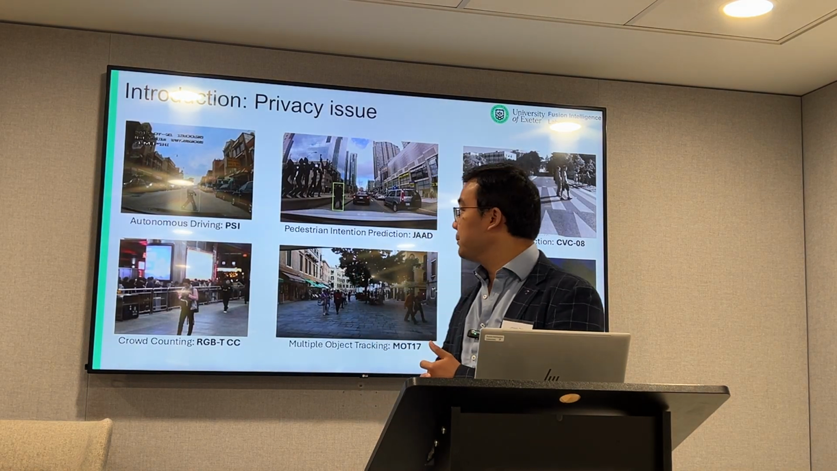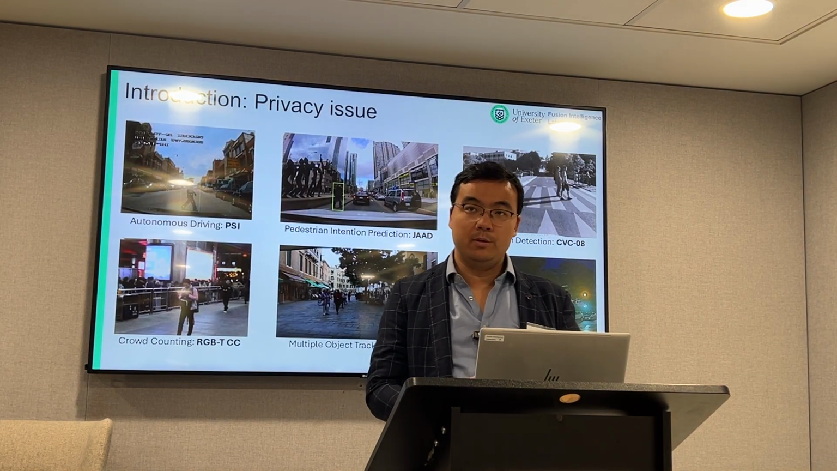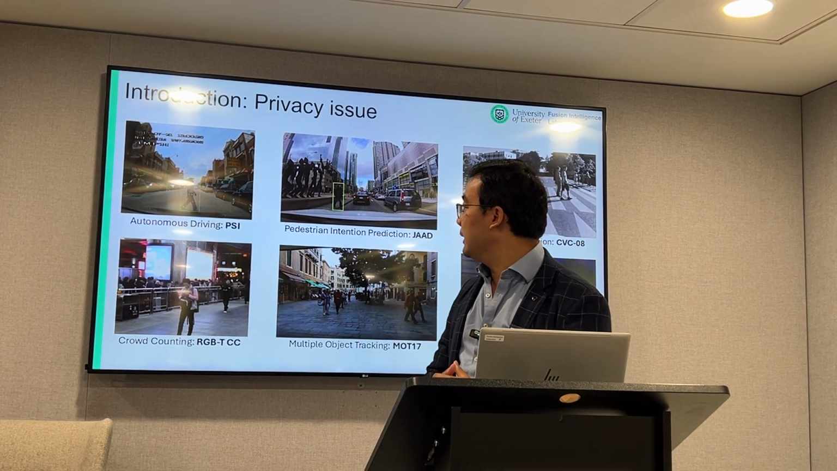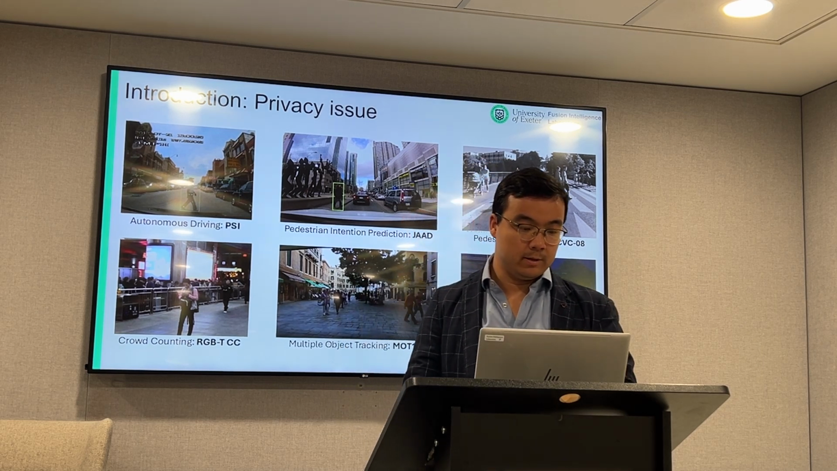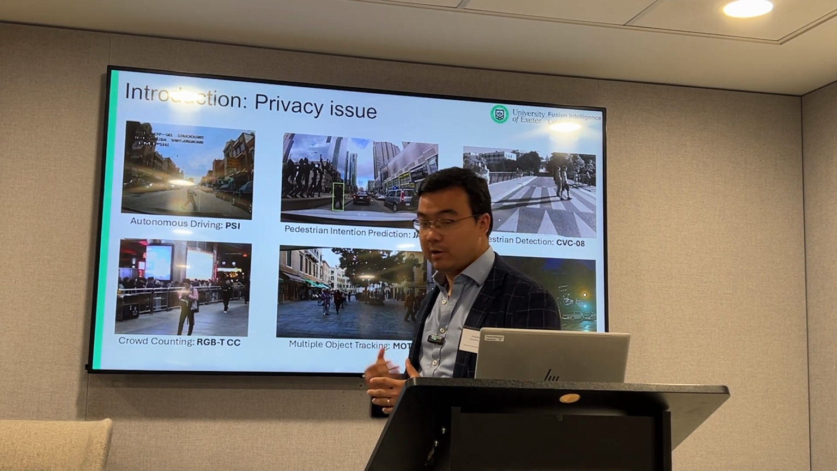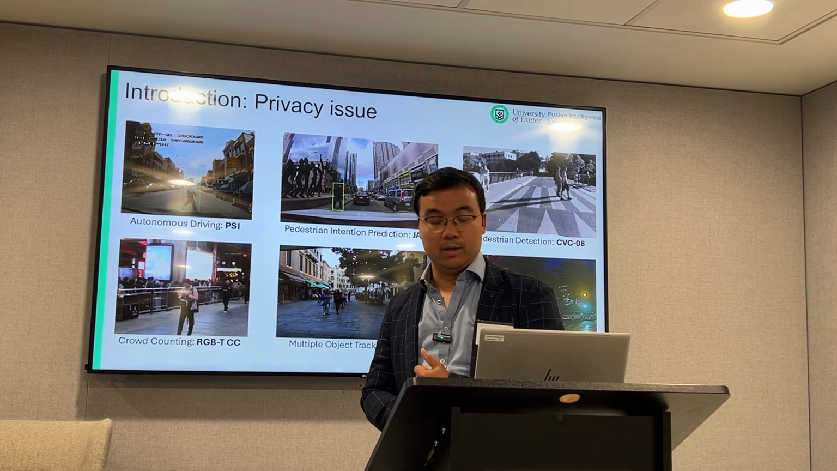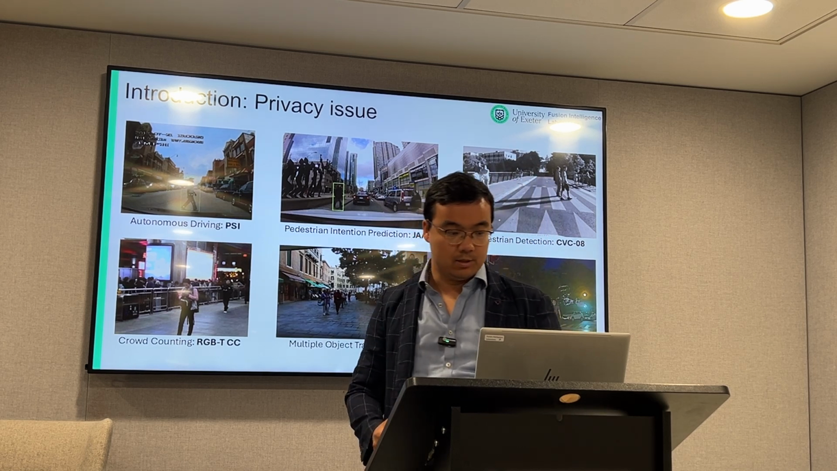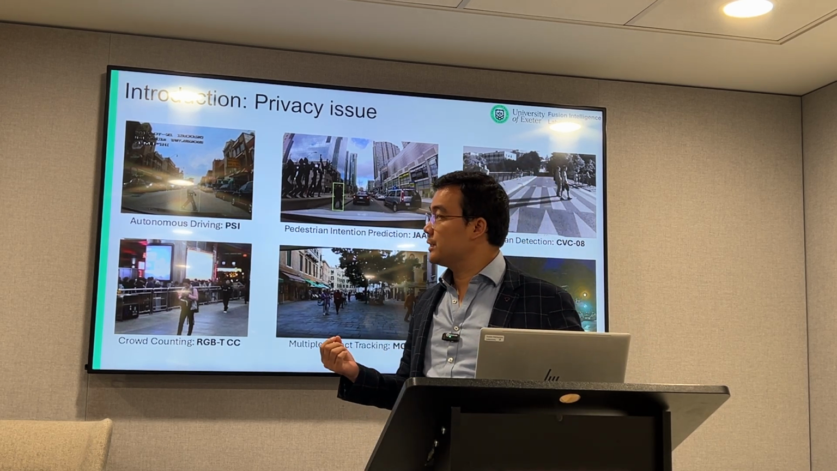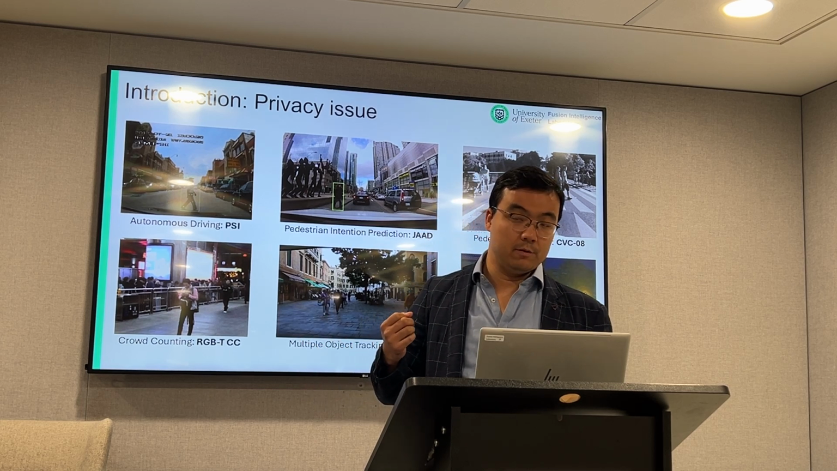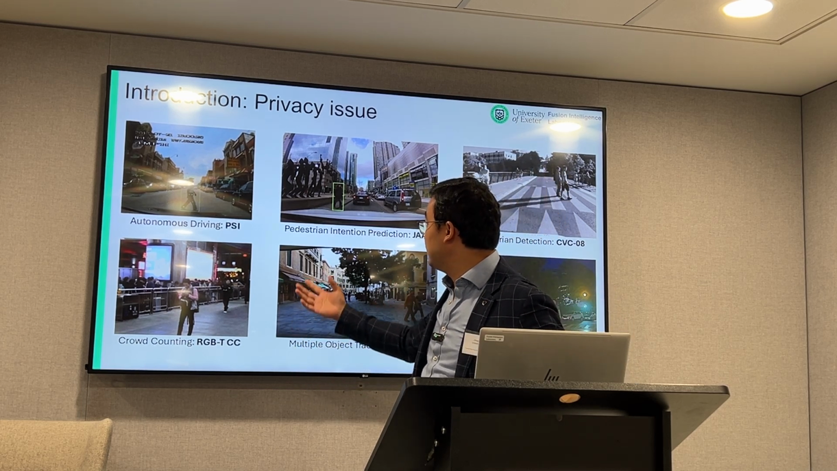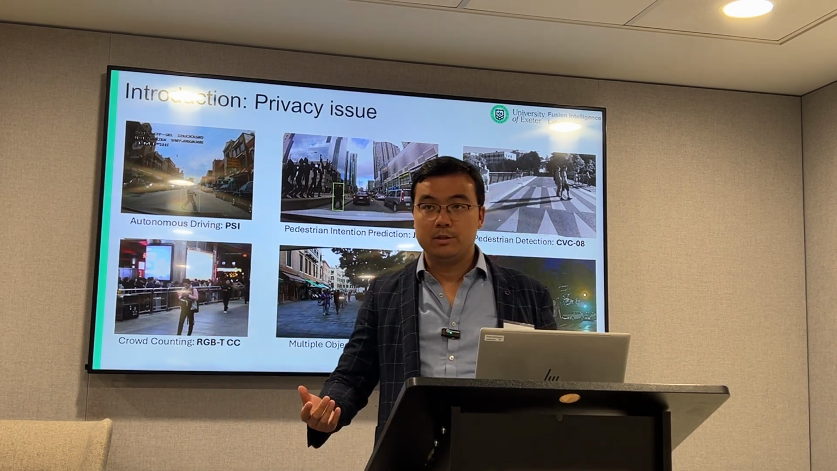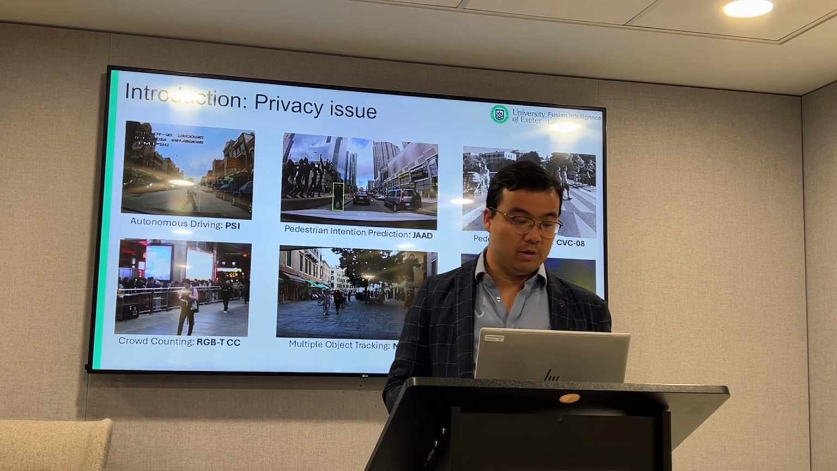So as you know, nowadays people have captured and are capturing many computer vision data sets. I'm listing six very widely used data sets here for different tasks. For example, autonomous driving, pedestrian intention prediction, and also pedestrian detection, crowd counting, multiple object tracking, and semantic segmentation. There's one issue in these data sets: the faces of pedestrians are visible. From all these six data sets, we can clearly see the faces of pedestrians. So actually this introduces a privacy issue.